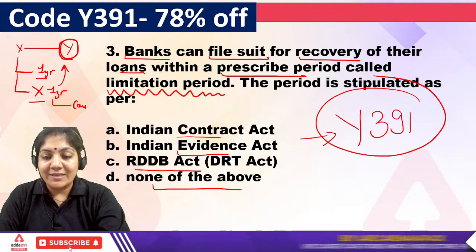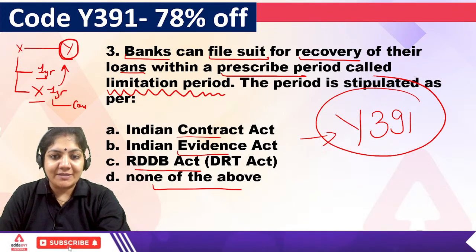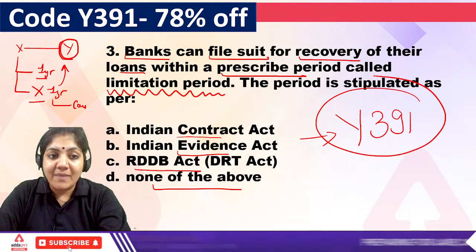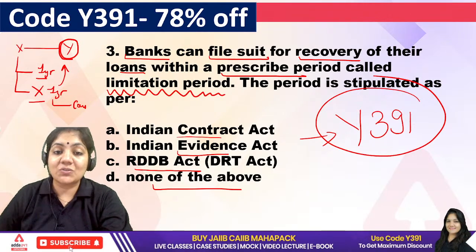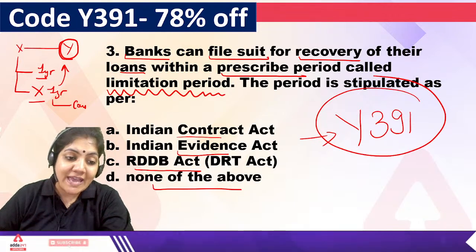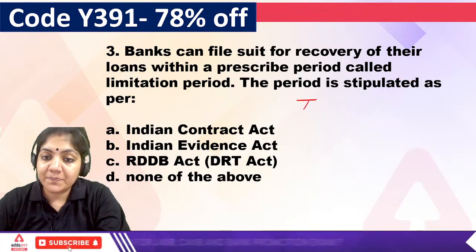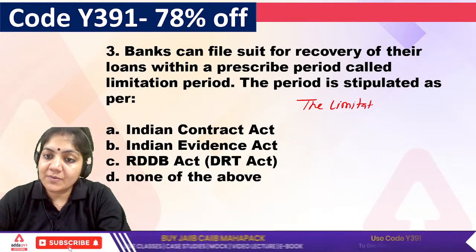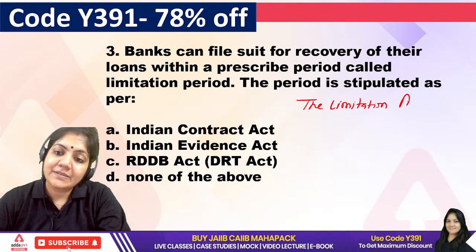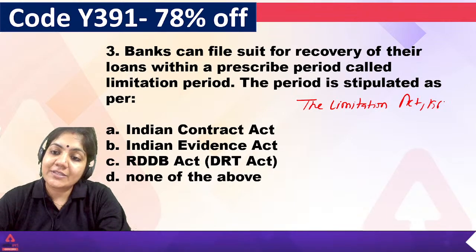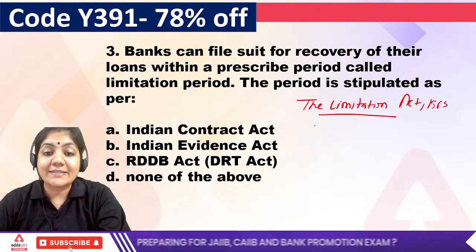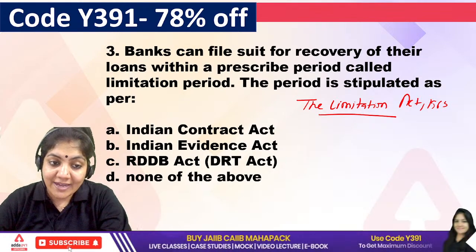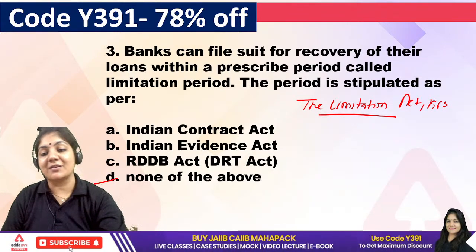Yes, class. What is the exact answer? So, Pinky ma'am said DRT. Okay. But for the third question, ma'am, there is an act that is called the Limitation Act 1963. This is the exact act, ma'am. So, in these options, no such act is there. So that's why for the third one, D is the right answer.